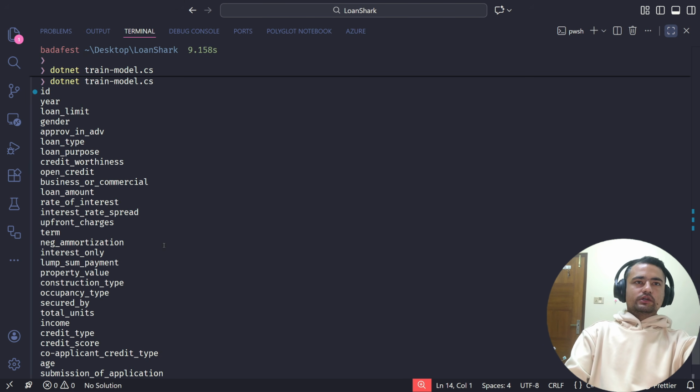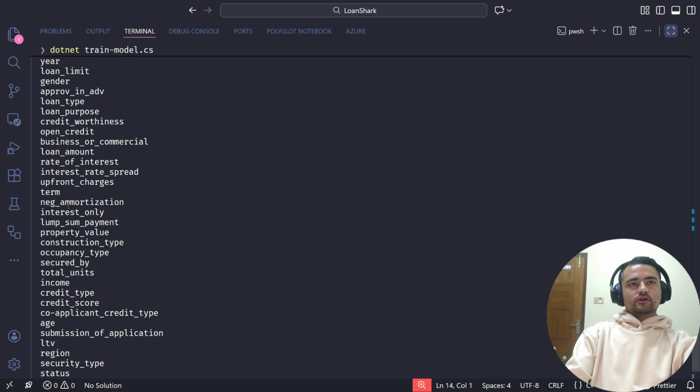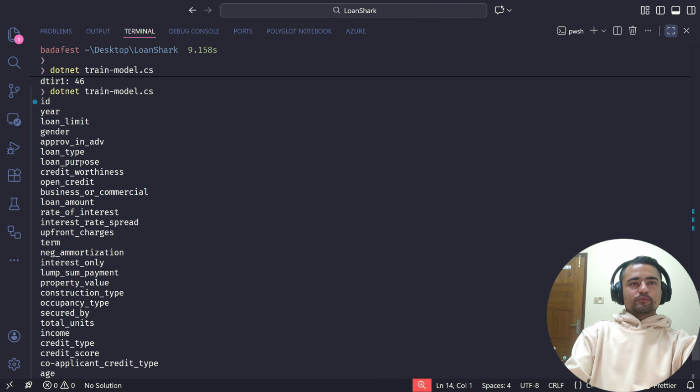The next thing that I notice are there are a lot of columns in the data, but we also need to show all these features in the UI. If you remember, the idea of the project is to build a game, and I don't think we will be required to show all these features in the UI, especially because not all of these columns are very straightforward for a layman like me to understand. For example, I don't know what this means, and I don't expect a normal user to be familiar with all these technical concepts. The other reason is I don't think all of these are very important for the machine learning model to make accurate predictions.